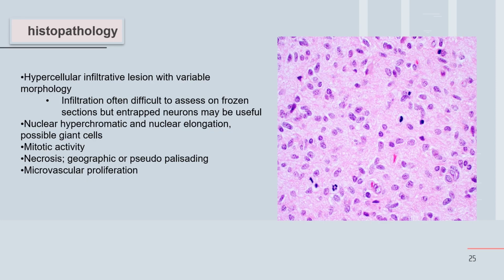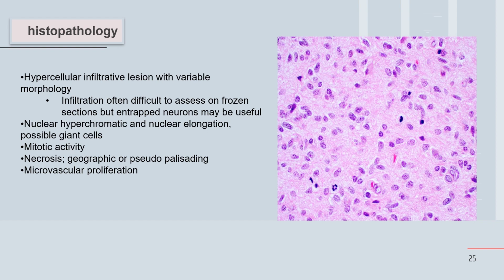In histopathology, it's a hypercellular infiltrative lesion with variable morphology. It may go with more infiltration, and is difficult to differentiate in the frozen section. If we take a frozen section during surgery, rapidly, it may interrupt the neuron.